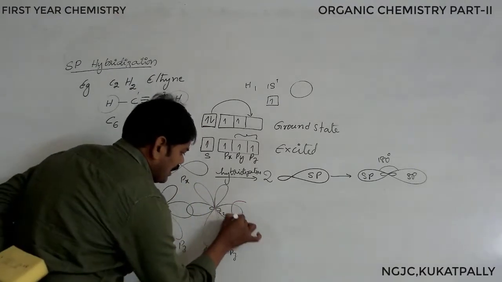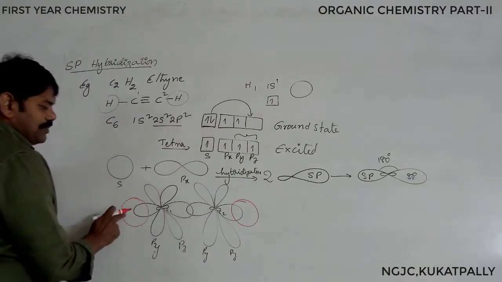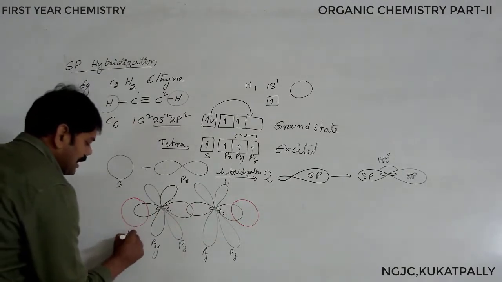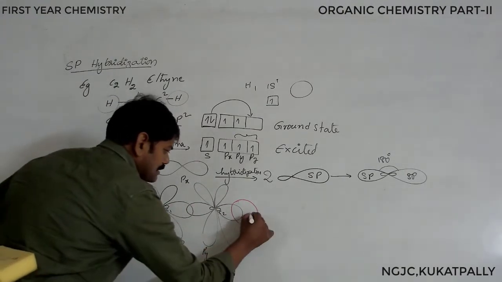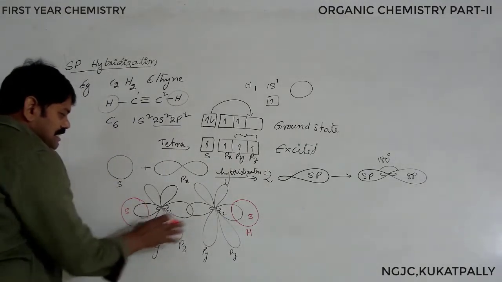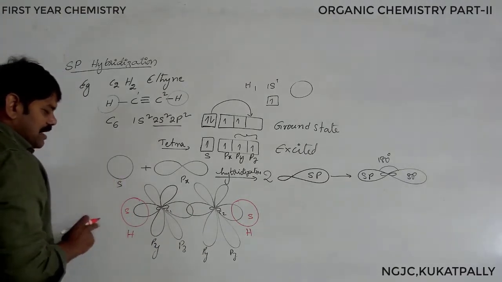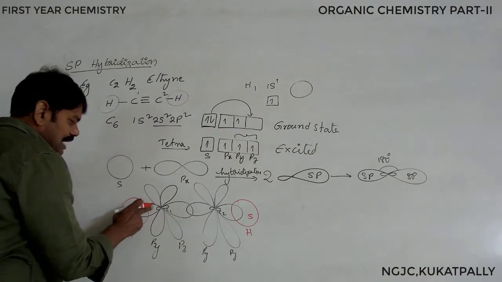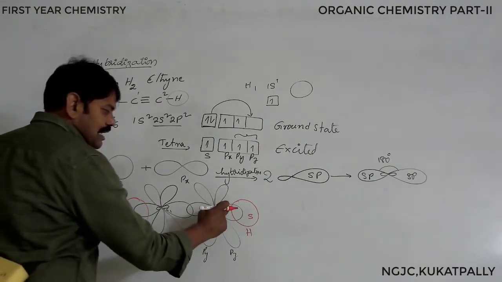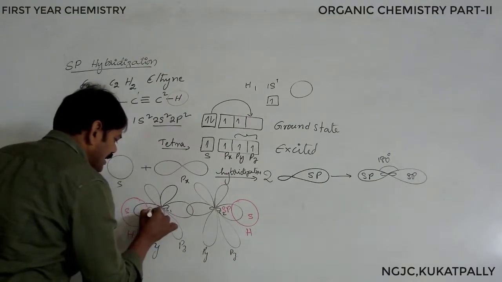This is the s orbital of hydrogen, which is spherical in shape. After this comes the overlapping concept, where we see two types of overlapping. One is between the sp hybrid orbital and the s orbital of hydrogen. Another one is also sp hybrid orbital with s orbital.